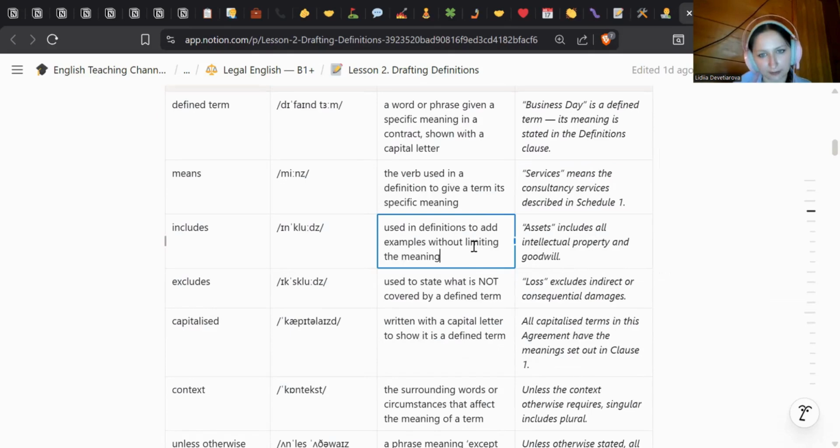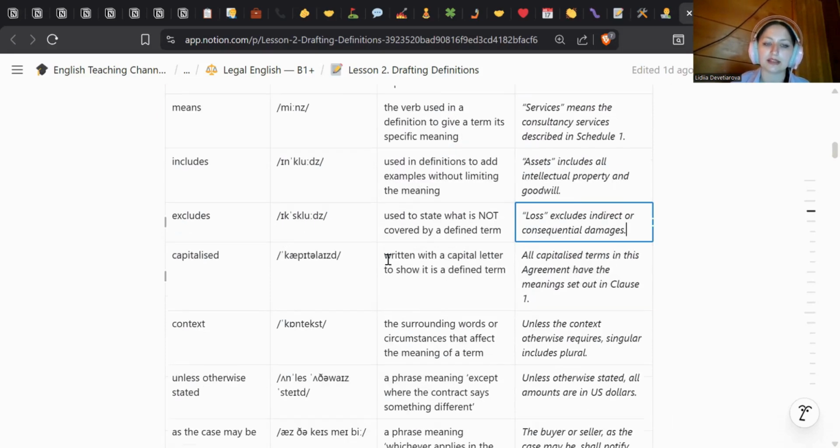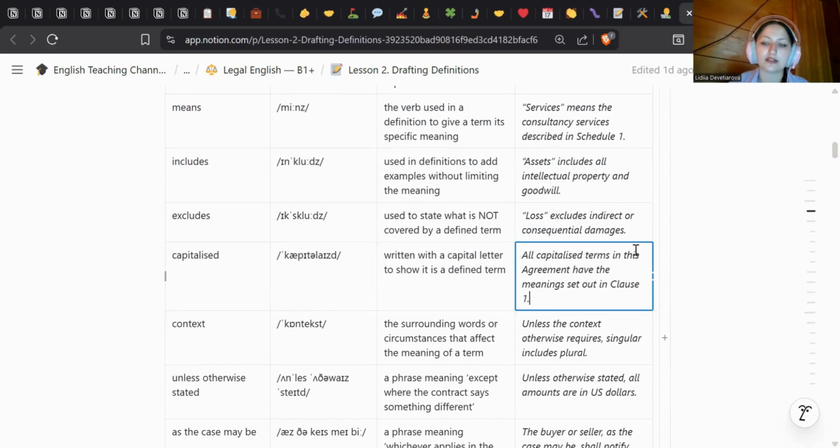Includes. Used in definitions to add examples without limiting the meaning. Assets includes all intellectual property and goodwill. Excludes. Used to state what is not covered by a defined term. Loss excludes indirect or consequential damages. Capitalized, written with a capital letter, big letter, to show it is a defined term. All capitalized terms in this agreement have the meaning set out in clause 1. Those are all capitalized words.